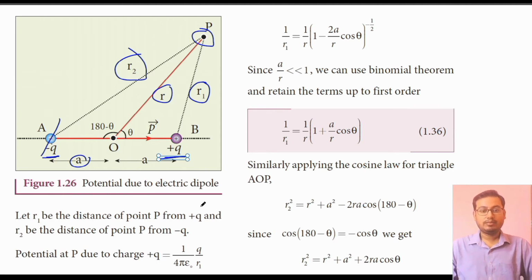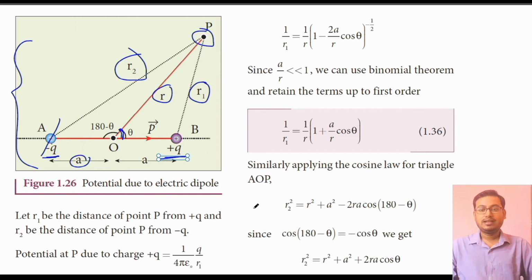Now coming to our theory portion, I hope you have understood this configuration of figure 1.26 very well. Potential at point P due to charge plus q is equal to 1 by 4 pi epsilon naught into q by r1.